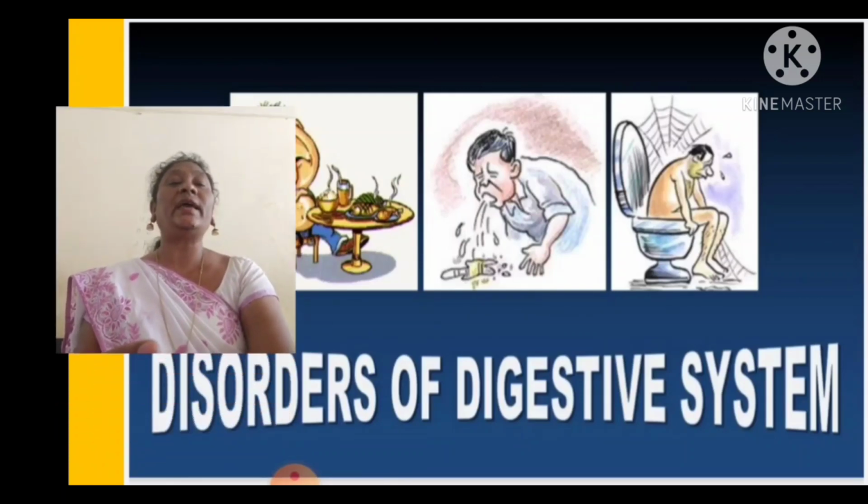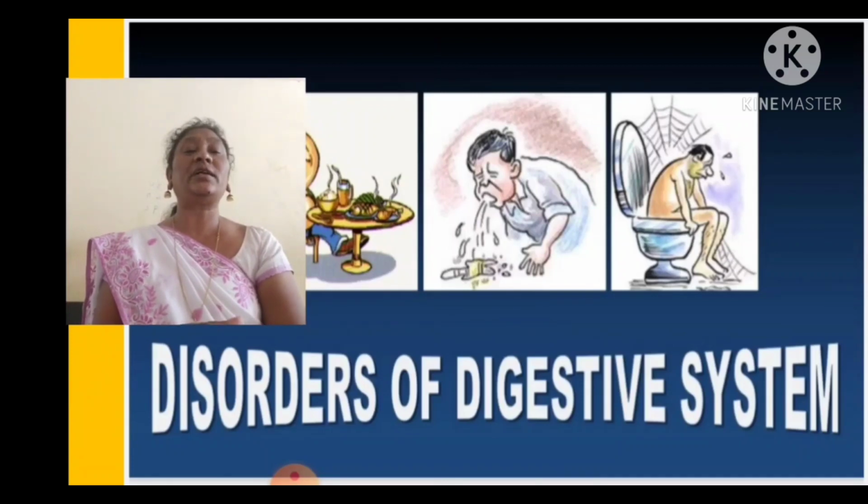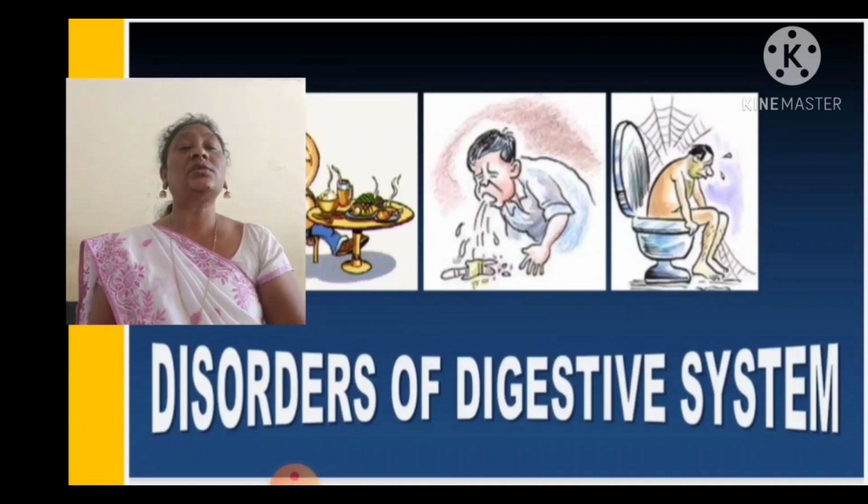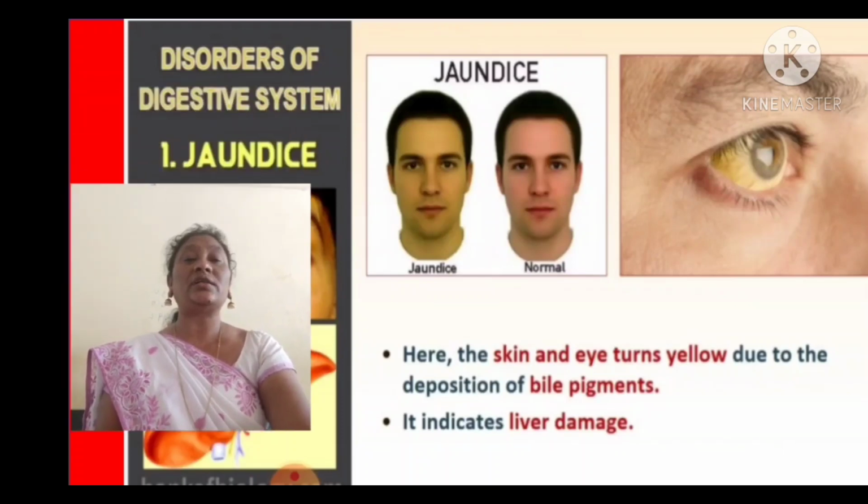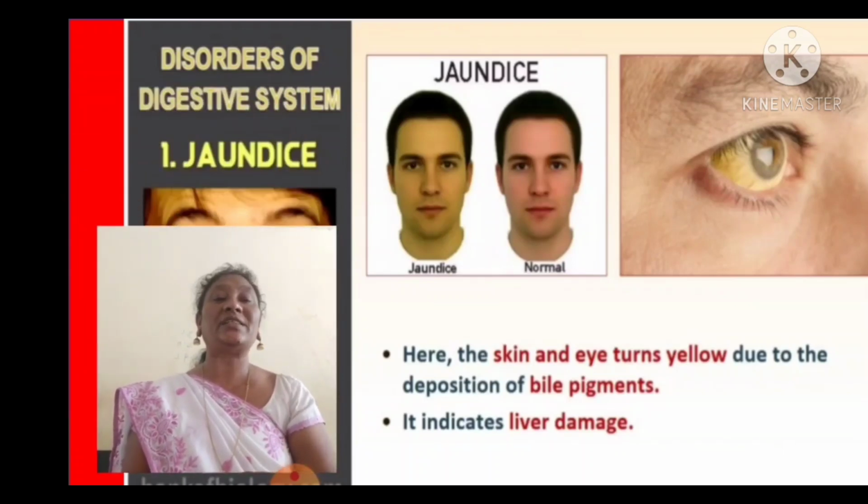Based on the intake of food, we have different disorders. Now, let us have a short explanation for a better understanding. Disorders of the digestive system. What are the different types of disorders? Let us see the disorders of the digestive system.